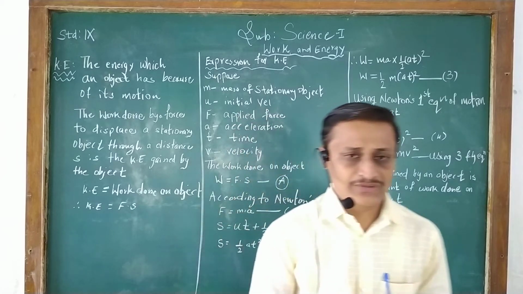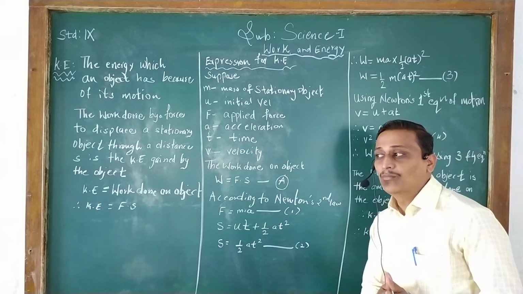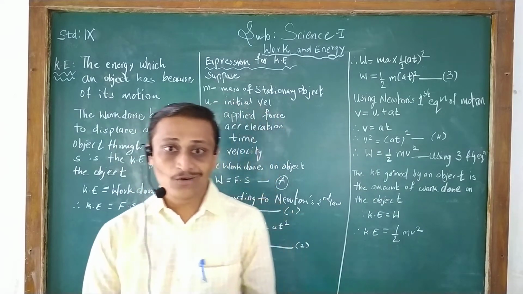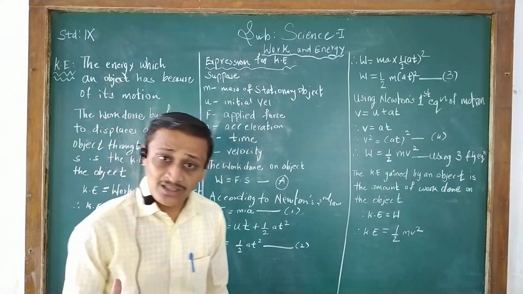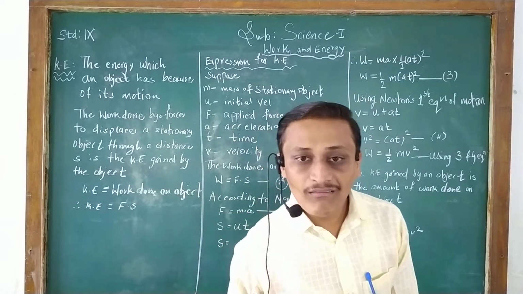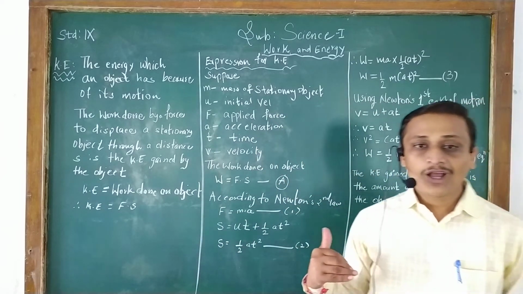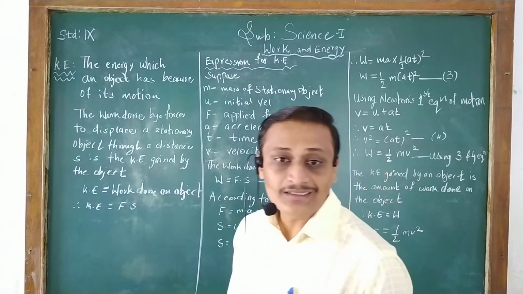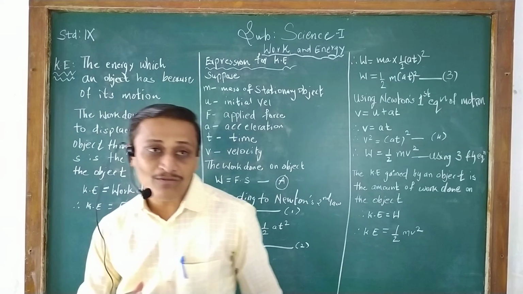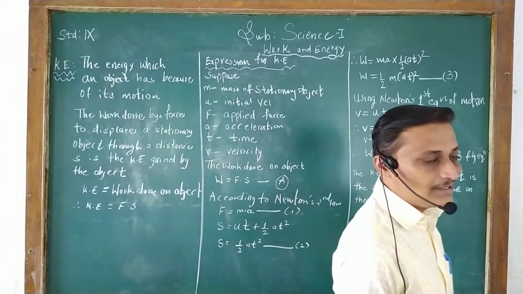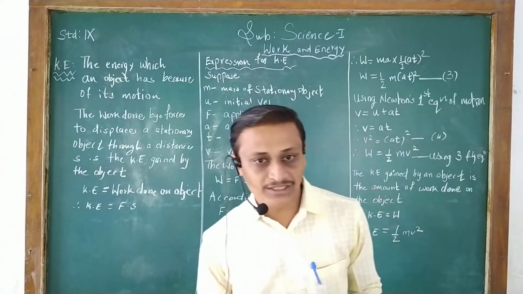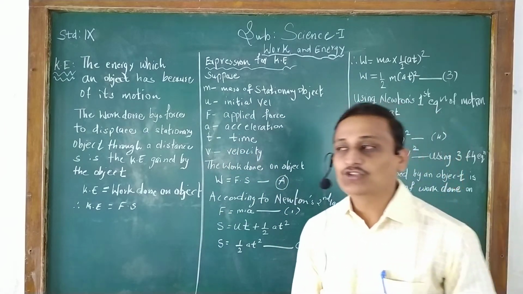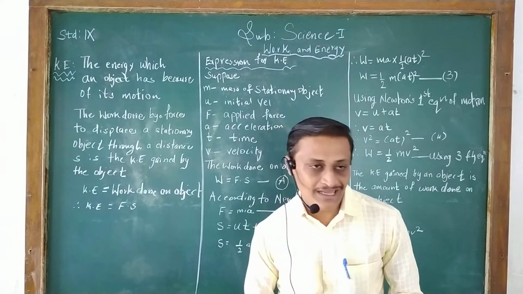It will languish. Whereas if a music system is played at a large volume in a home, the objects nearby will start vibrating as its volume is high. So from that, what can we conclude? We can conclude that the capacity of a body to perform work is nothing but the term energy. So we define energy as the capacity of a body to perform work.